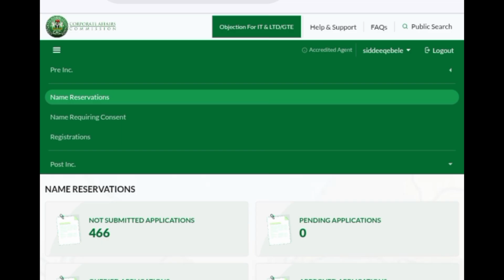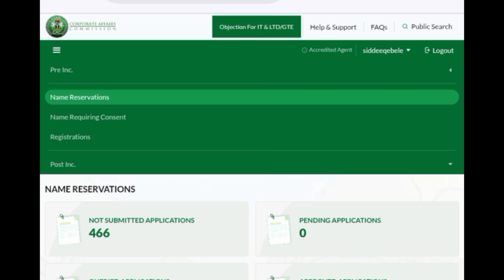Pre-incorporation, name reservation, name requiring consent, registration, then post incorporation. So all these are the other layers of stages that you need to look into and make sure you know how you want to navigate through them.